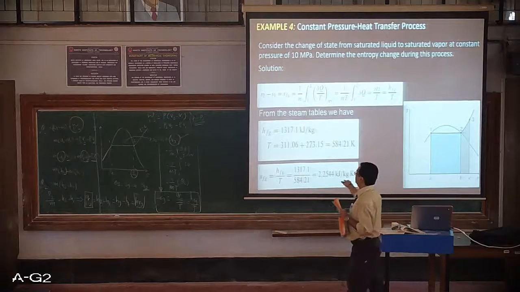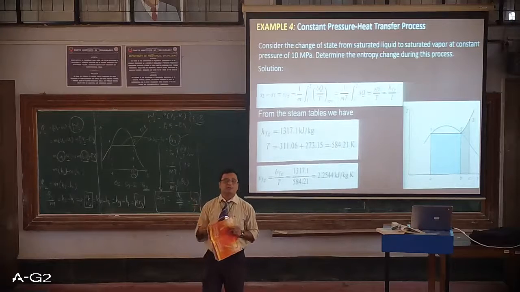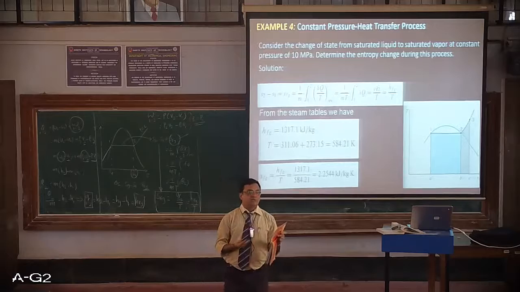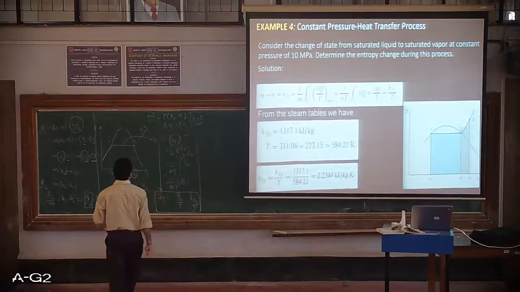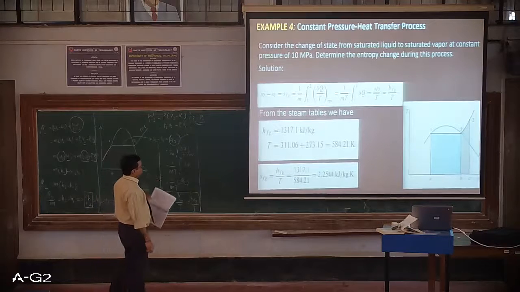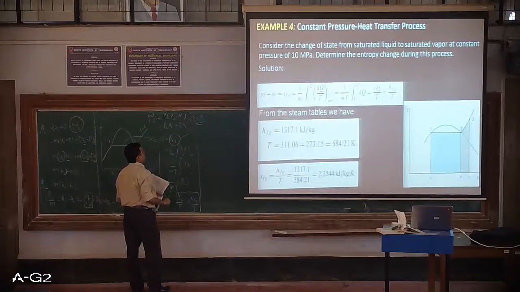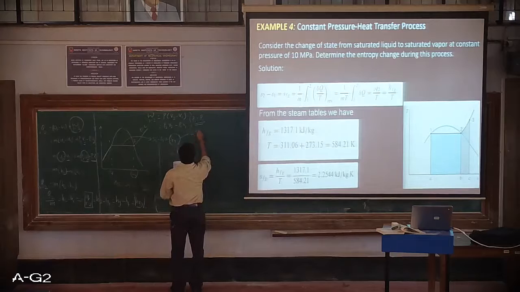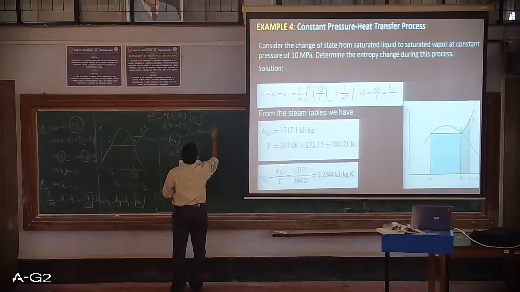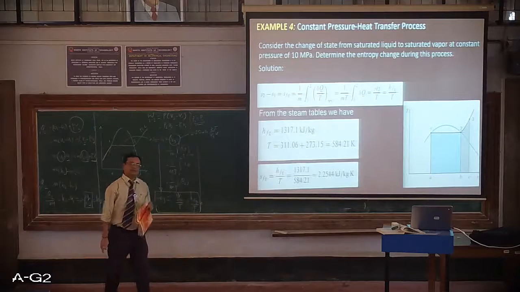It is the same whether we use this expression or directly enter the table. But this expression helps us in developing the relations between entropy and enthalpy for a constant pressure process if the temperature is mentioned. So similarly, if I can get the value directly from the property tables, which is equal to 2.2544 kilojoule per kg Kelvin. Now how to get this value? Whether from this expression also I'll be getting the same SFG.